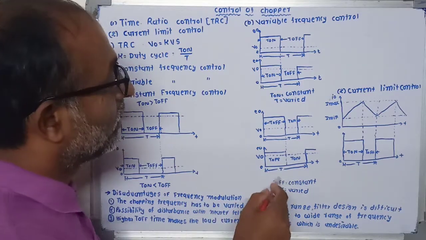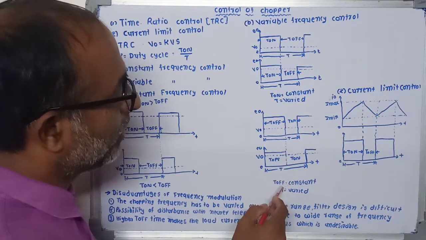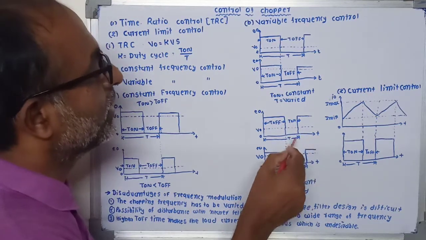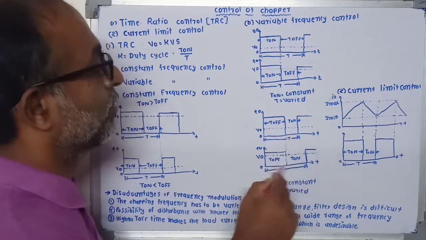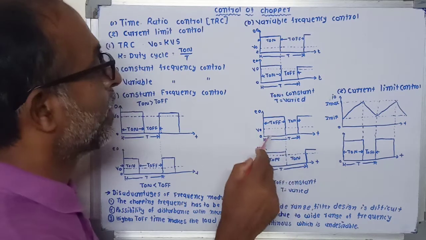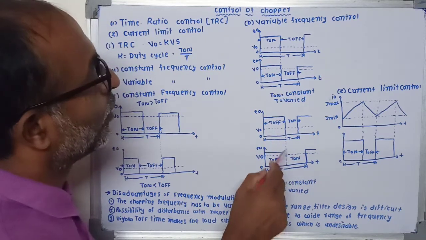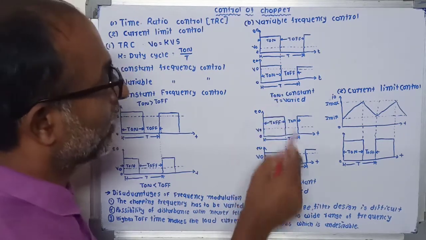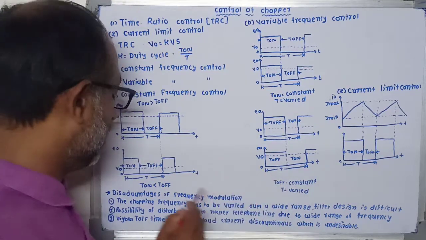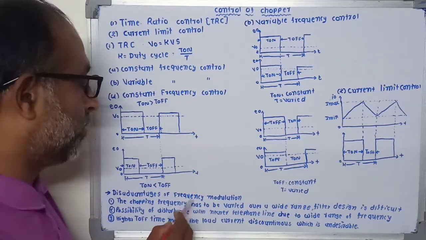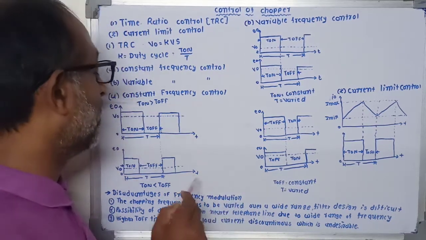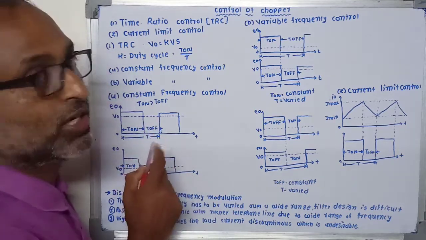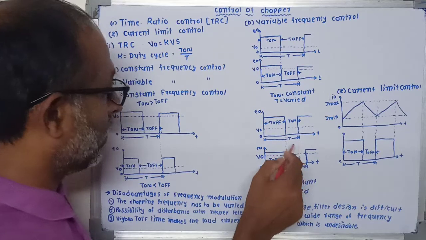Now in the second case, we are keeping the T off time period constant. That means we vary the T on period by changing the value of the chopping frequency, or the chopping period T. So this is the waveform. Your output voltage can also be changed by changing the chopping frequency. This is also called pulse width modulation, and this is called frequency modulation. But there are some disadvantages of frequency modulation compared to pulse width modulation.